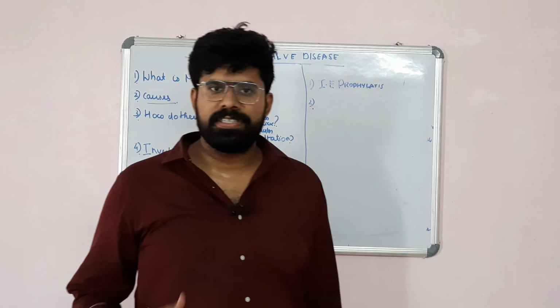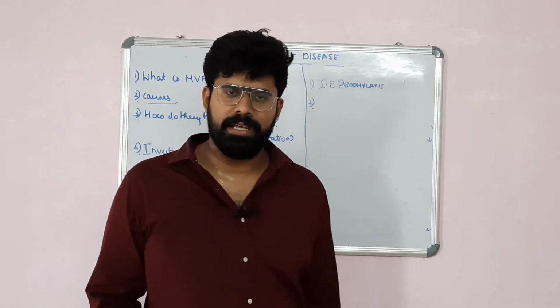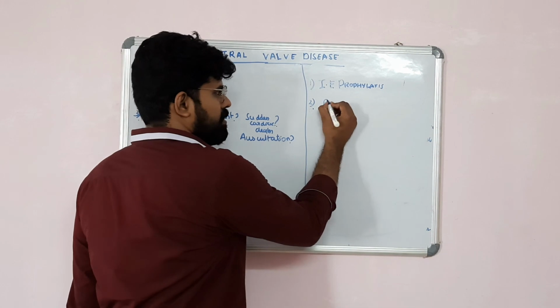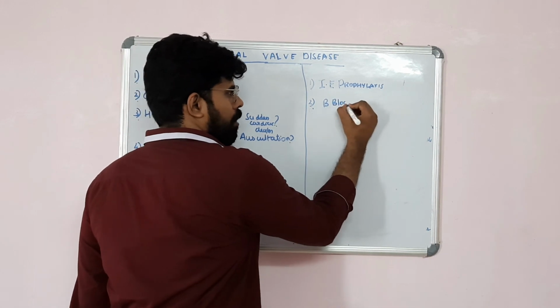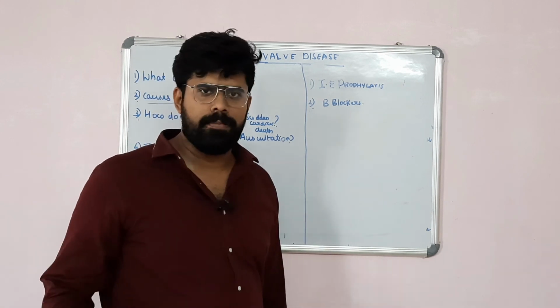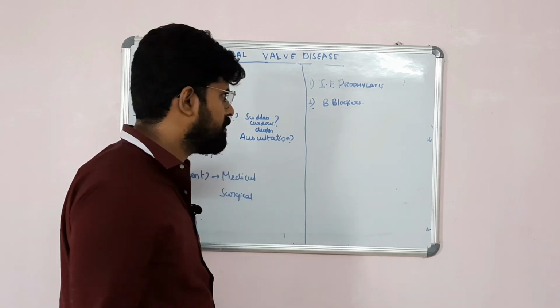Secondly, if the patient has any chest pain or palpitation, the patient can be started on beta blockers, such as propranolol or metoprolol. They can be started at a low dose and titrated based on the blood pressure and heart rate response.